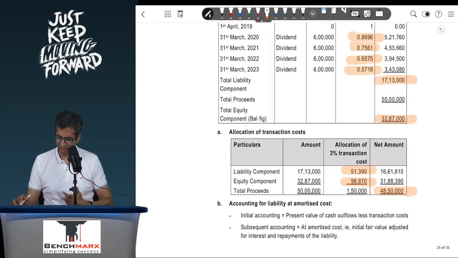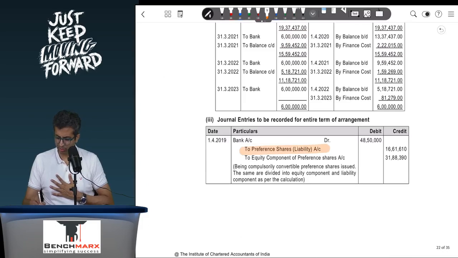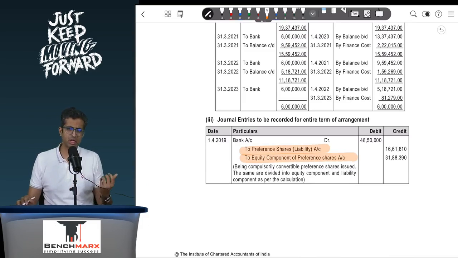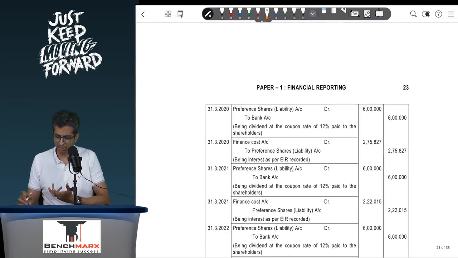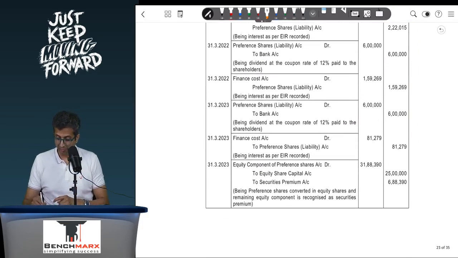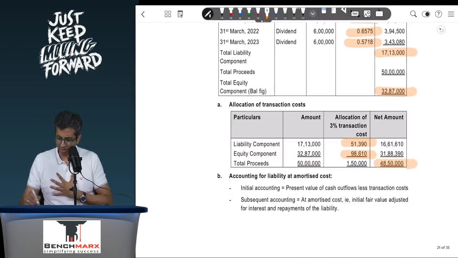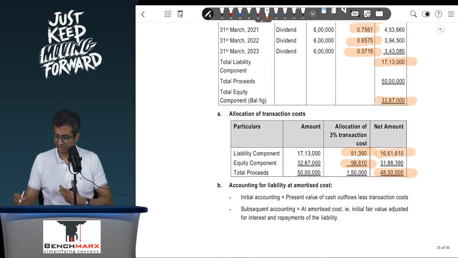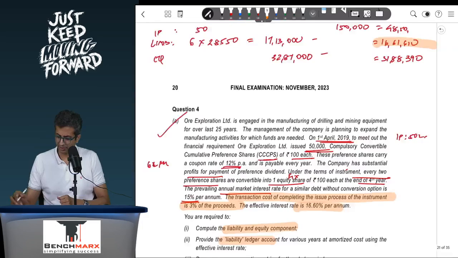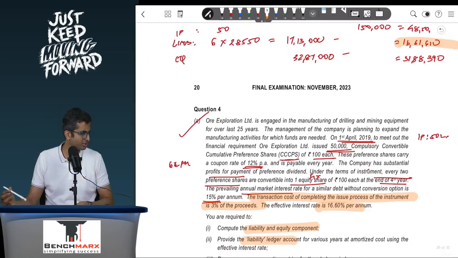The journal entries are asked in each year after the initial entry is passed. In each year it will be interest account debit to liability, that is preference shares, and then preference shares, that is liability account debit to bank for 6 lakhs. So this is the payment entry and this is the interest entry, and in the last year you will have equity component account debit to equity share capital and securities premium, and accordingly. Just your starting will not be around 17 lakh 13. Obviously your starting will be 16 lakh 61,000, which is the number over here, after the transaction cost.